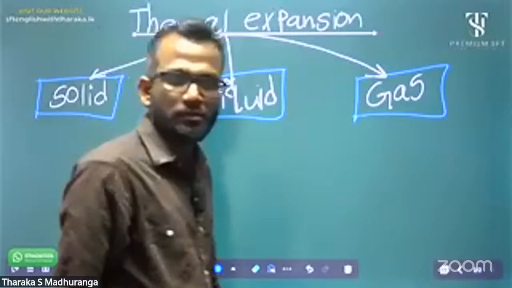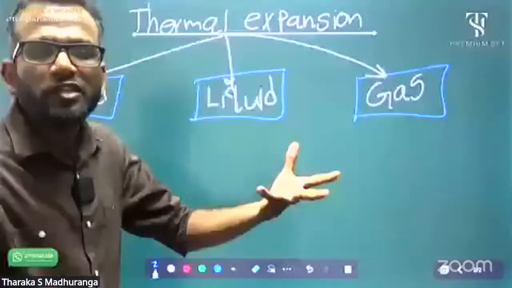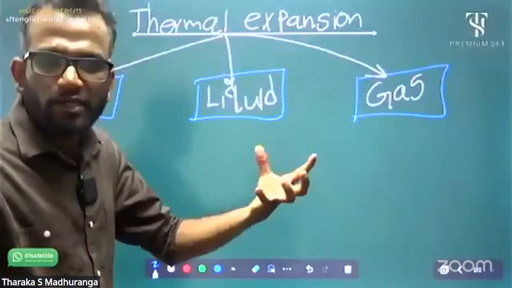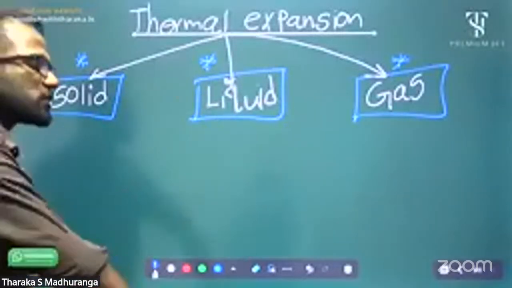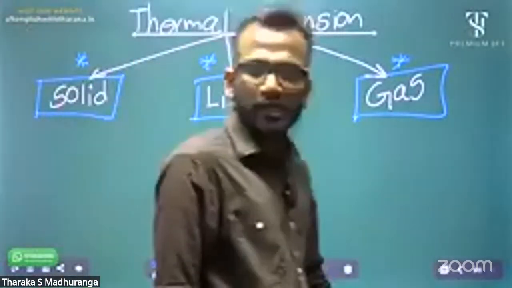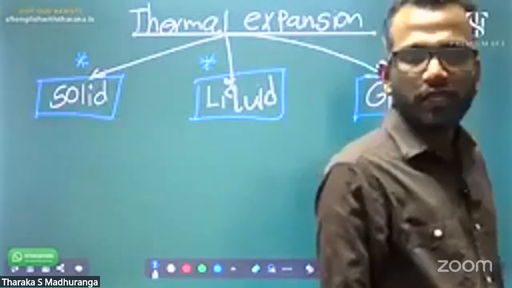Now you can see all matter types are expanding. Every material expands. That means all substances are mainly three types according to physical state: solid, liquid, and gas. All materials are expanding.